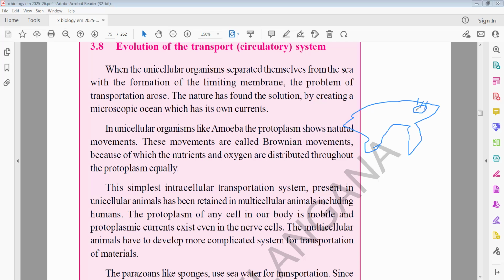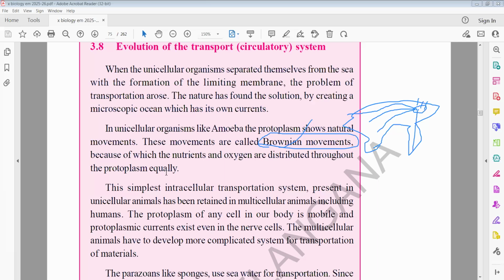So the nutrients must move in each and every direction. To move, Brownian movement plays the major role. These Brownian movements help the movement of materials from one place to another within the single cell. So in single cell organisms, Brownian movement plays a major role to reach each and every corner of the cell with nutrients, waste material, and gases. That you have to keep in your mind.